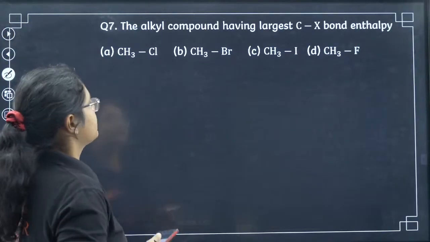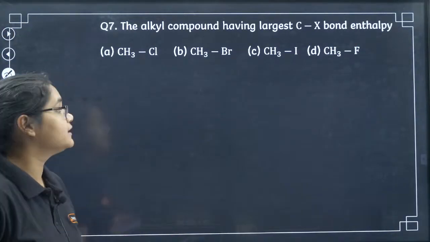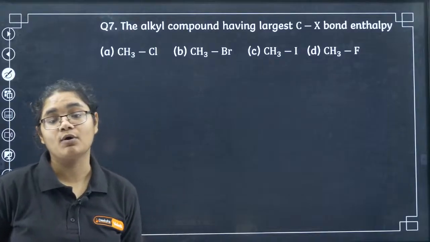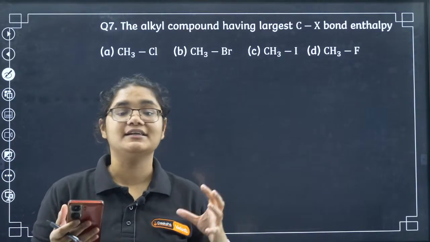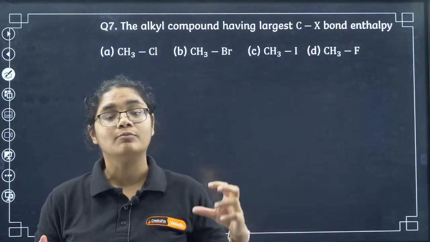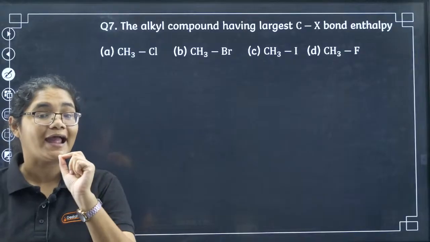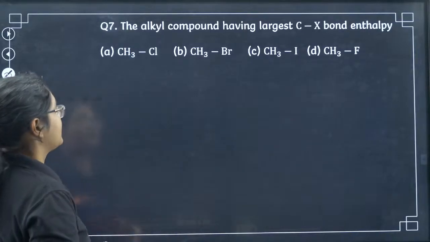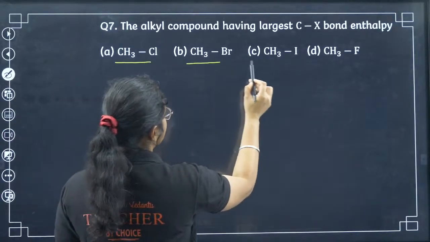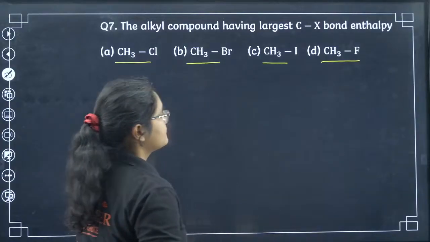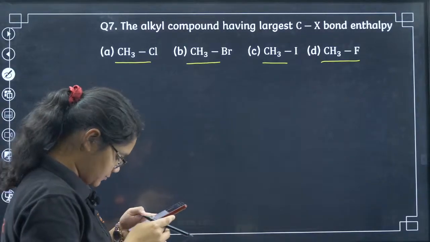Let's move to the 7th question. Alkyl compound having the largest C-X bond enthalpy. Largest C-X bond enthalpy means a very strong bond is present between C and X. What can it be? CH3Cl, CH3Br, CH3I, CH3F, which is having the largest C-X bond enthalpy?